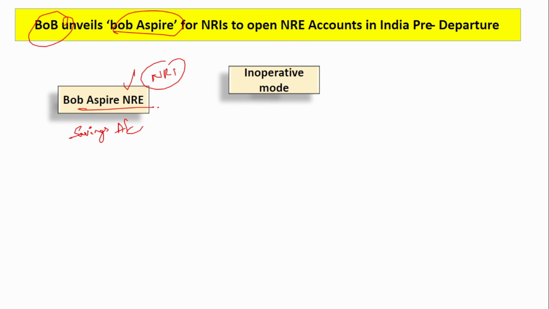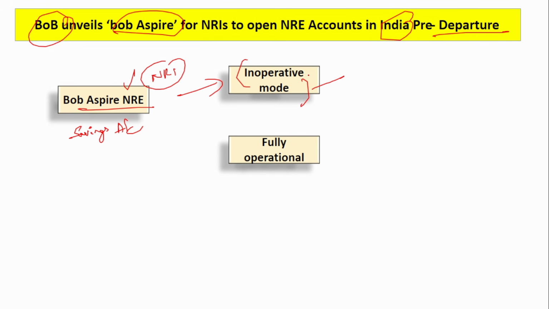But now, to make it even easier, even when the person is residing in India itself, before departure, that person can open an NRI account. But it will be opened in inoperative mode, and then it will become fully operational when that person submits the overseas address proof, since he is residing outside and that address will be there, and also the passport with the immigration stamp showing he has moved there. So these two things have to be submitted, and only then does it become fully operational.